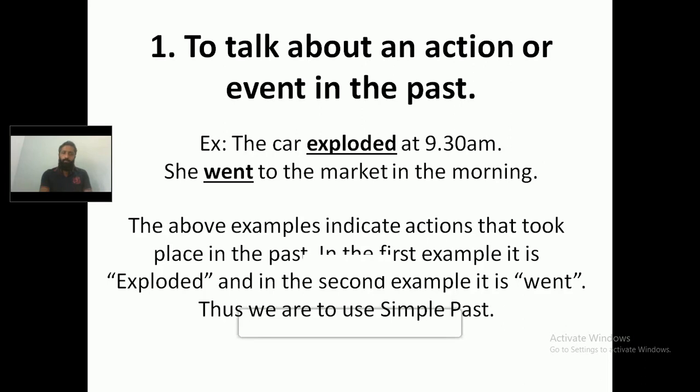The first example is denoted by the word exploded. In the second example, it is denoted by the word went. So we have used the simple past tense to talk about an event or action that happened in the past.